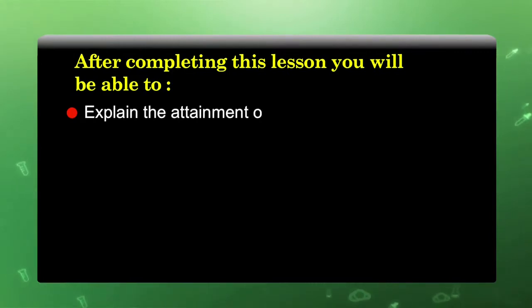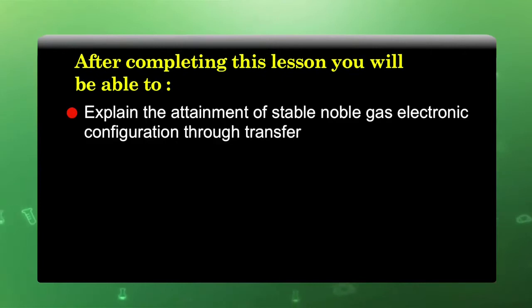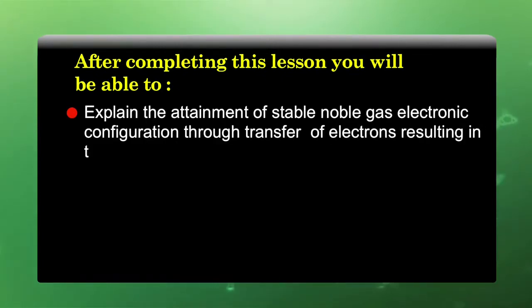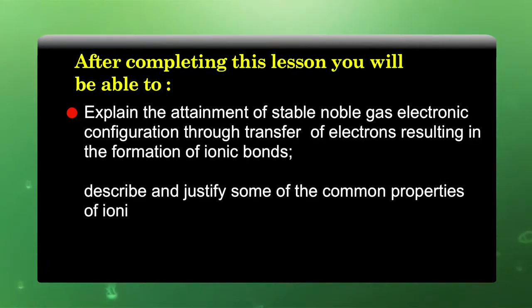We will be able to explain the attainment of a stable noble gas electronic configuration through transfer of electrons resulting in the formation of ionic bonds. Describe and justify some common properties of ionic compounds.